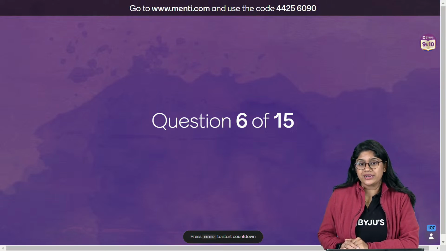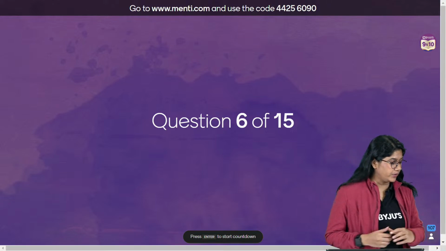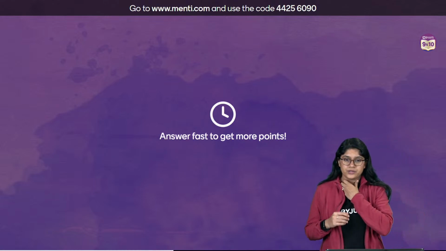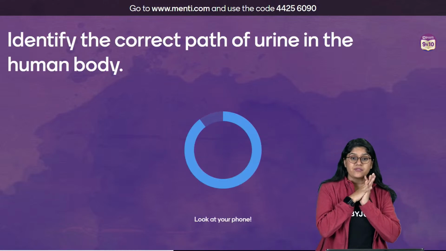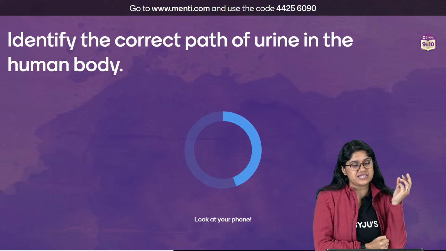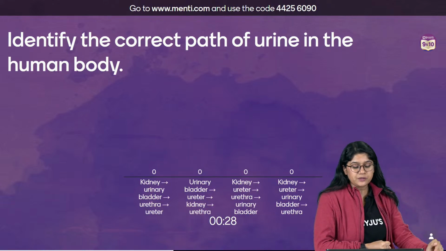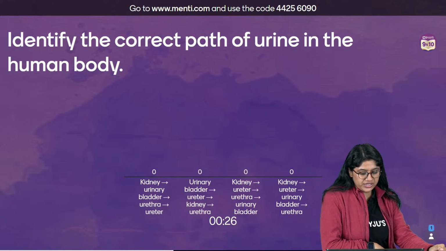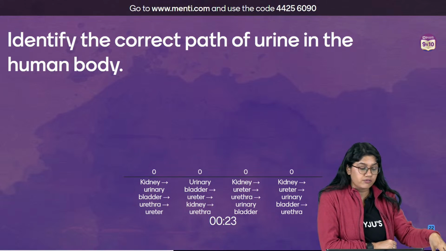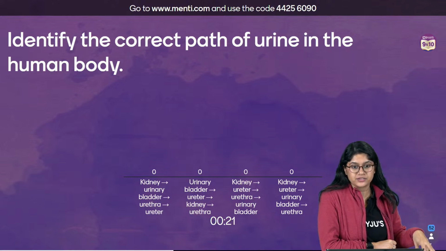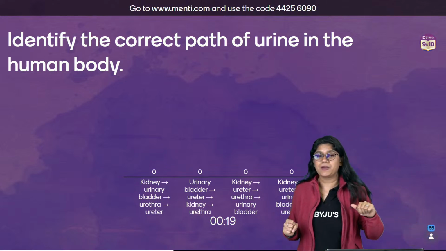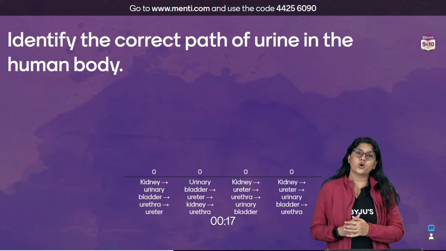Photosynthesis occurs only during daytime. We have a few plants where we see otherwise, but mostly the light is there only in the daytime, so that's very important. Identify the correct path of urine in the human body. So from where it is produced, from where it moves, you have to find the path. You can join the Menti by going on menti.com. Use the code 4425 60690.